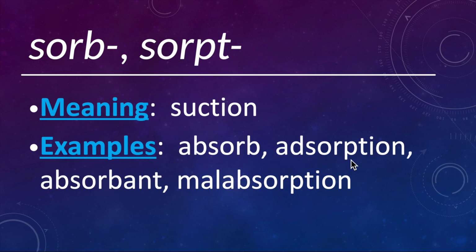Adsorption, and there's also adsorb. What that means is that instead of being pulled into something, it's a liquid or a gas that sticks to something. So like water will adsorb to glass. It'll kind of stick to the glass. Absorbent basically means that something will absorb things. So a sponge is absorbent where glass is not. Malabsorption is difficulty in the digestion or absorption of nutrients from food. So with malabsorption, maybe you eat something and your body won't process certain parts of that food and you can't really absorb the nutrients from it.